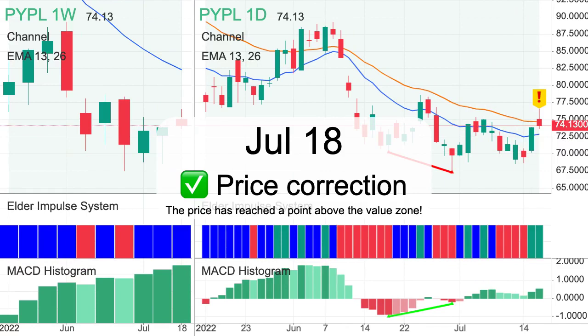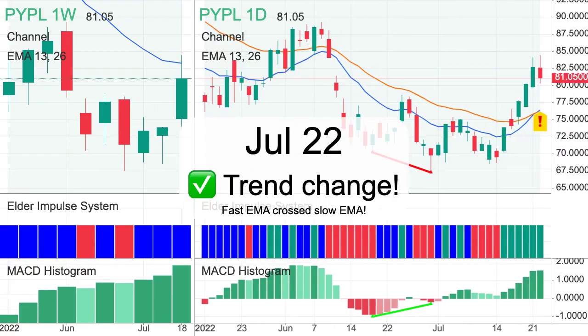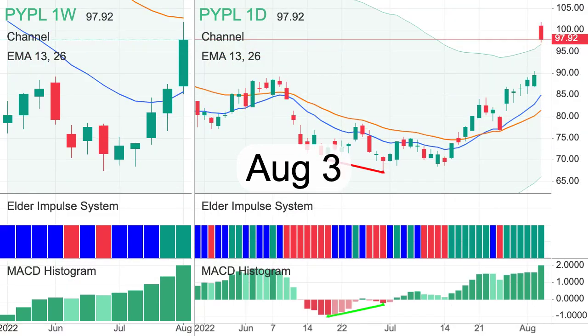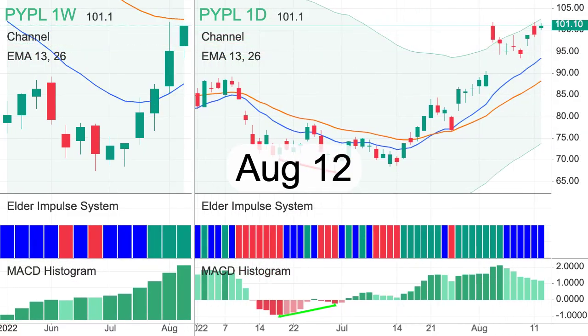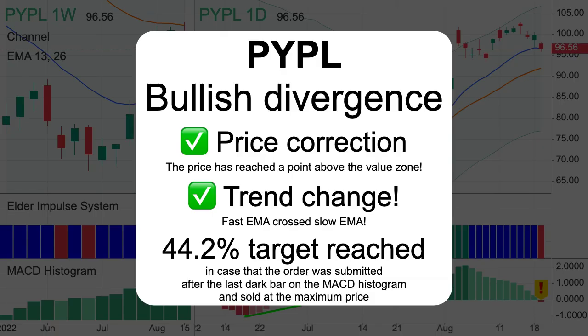The price has reached a point above the value zone. Fast EMA crossed slow EMA. MACD histogram crossed the zero line. 44.2% target reached.